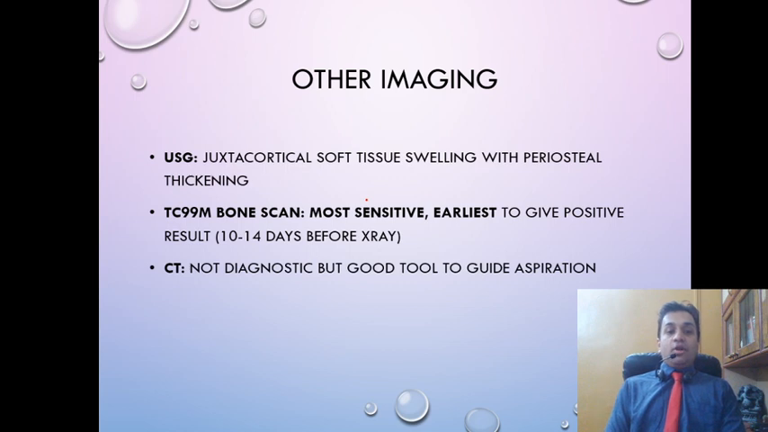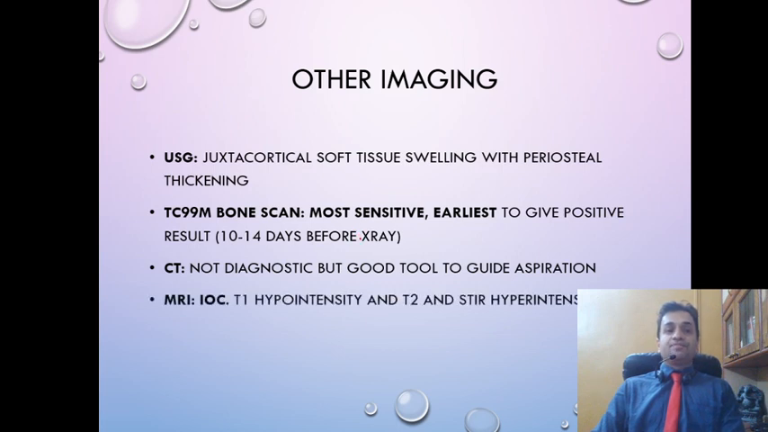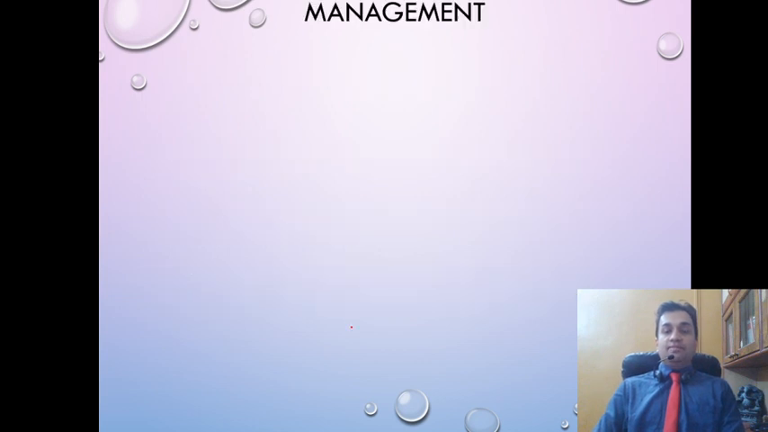Third, CT scan is not diagnostic, but it is a good tool to guide aspiration, especially in deep cavities such as pelvic osteomyelitis. Investigation of choice for hematogenous osteomyelitis is MRI with gadolinium contrast. It will show hypointensity in T1 and hyperintensity in T2 and short tau inversion recovery or STIR hyperintensity.